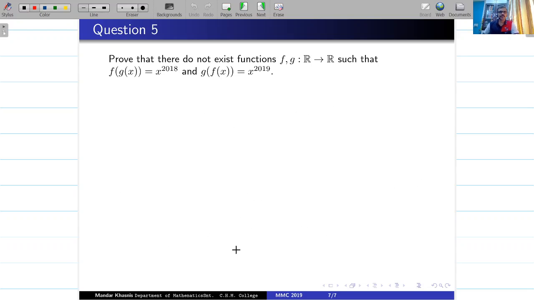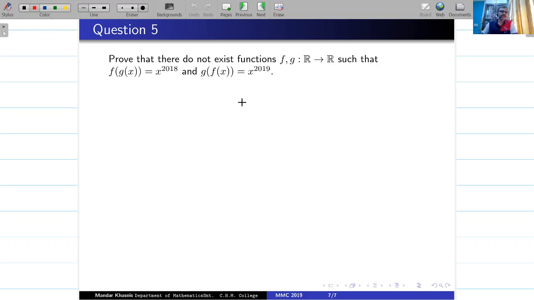And the last question, question number 5. Pause the video, read the question, think on it. There is no information about f and g like continuous, differentiable, nothing is given. Only this is what is given to us. So it's a very interesting question to play with. Somewhere some composite and some properties of x raised to 2018 and 2019 may be used.